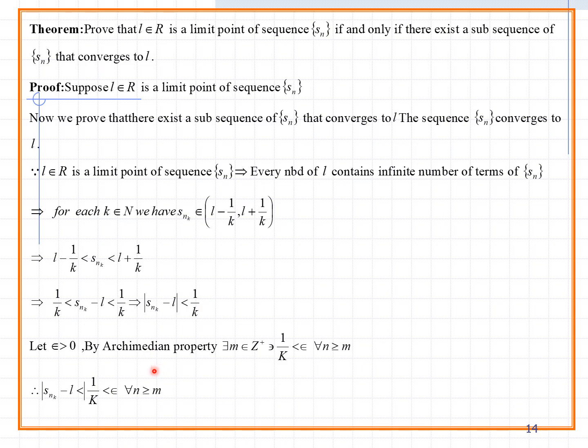But here you take the subsequences. That's why you can write less than 1 by k. 1 by k is always less than epsilon. Why? Because epsilon is convergence related, but you are taking the subsequence. The subsequence is 1 by k, so automatically compared to epsilon, the 1 by k value is small.